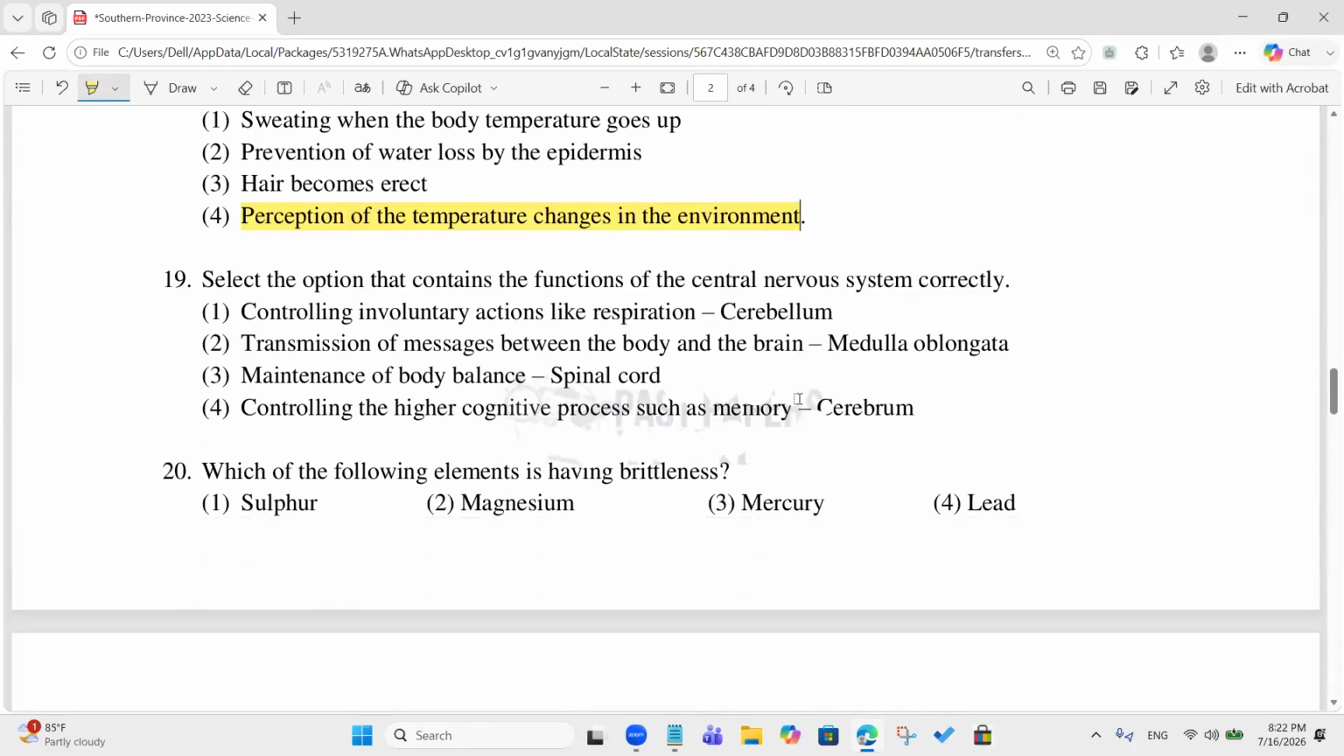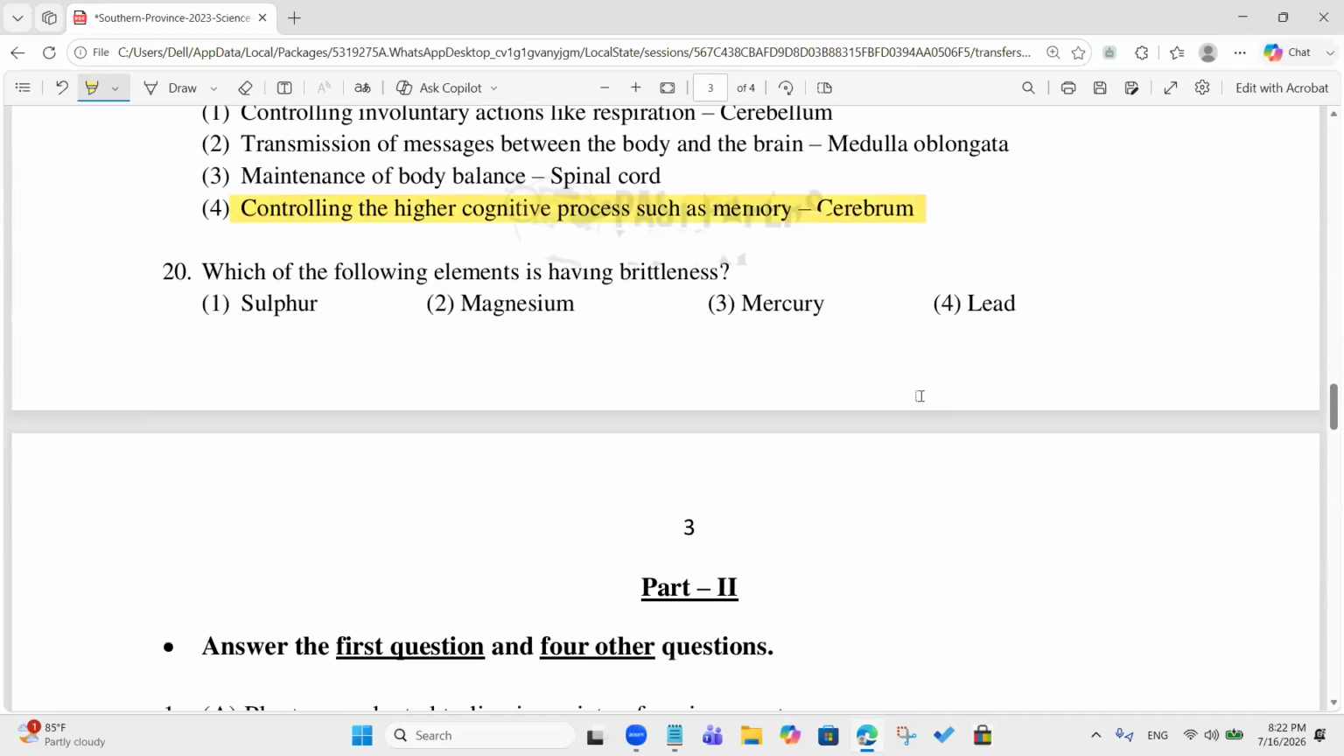Okay. Select the option that contains the function of the central nervous system correctly. Second one, controlling the higher cognitive process such as memory. Cerebrum? Yeah, it's a function of the cerebrum. Correct.